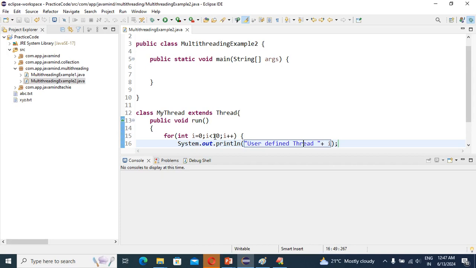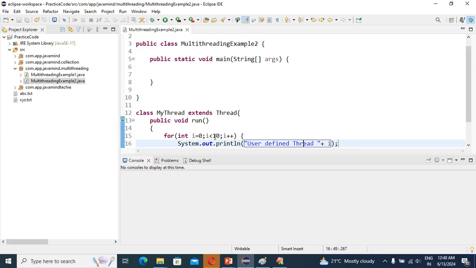What is the importance of the main thread? From the main thread only we can start the user defined threads, yes or no? Program execution always starts with the main thread only.